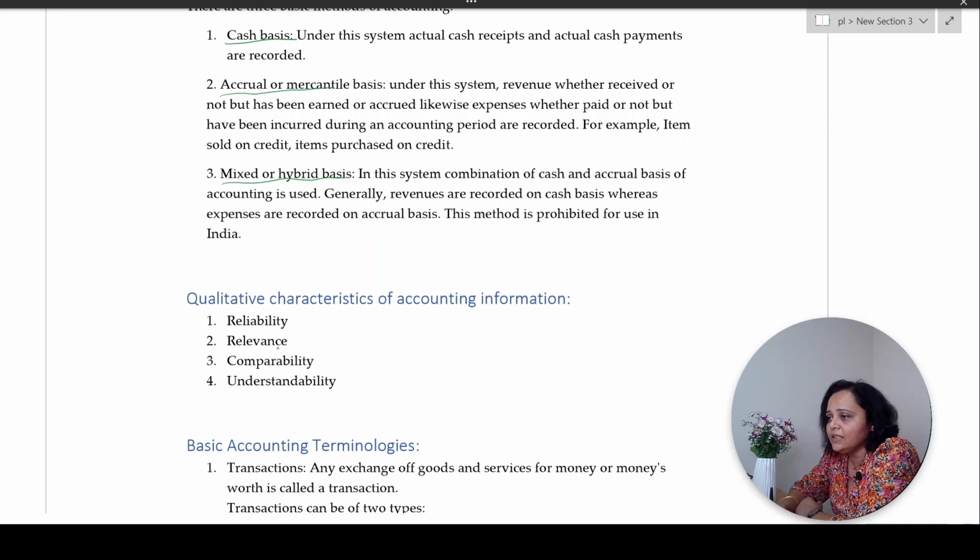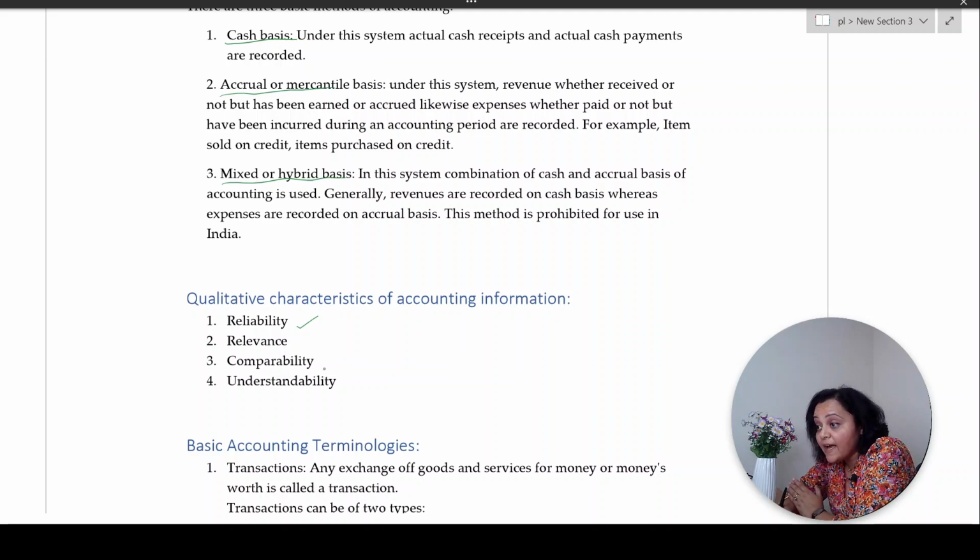See, there are basically four characteristics. Reliability. Why? Because whatever information these accounting books are going to throw is the basis on which decisions are going to be taken by the management. So the information has to be reliable, relevant. Only information which is going to make a difference in the company, for the company, is what is going to be recorded in the books of accounts. Which has to be recorded in the books of accounts. Why? Because information which is unrelated to the business is not going to make any difference in the decision making process.